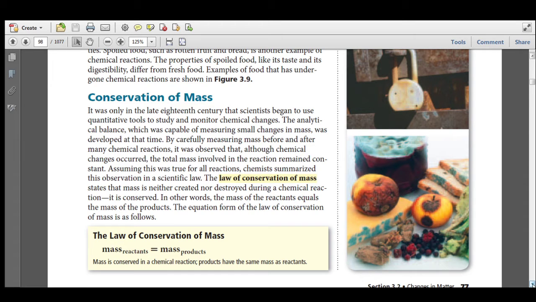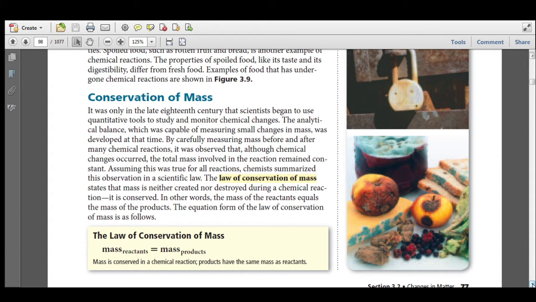Assuming that this was true for all reactions, chemists summarized this observation into a scientific law. The law of conservation of mass states that mass is neither created nor destroyed during a chemical reaction. In other words, it is conserved. The mass of the reactants equals the mass of the products.